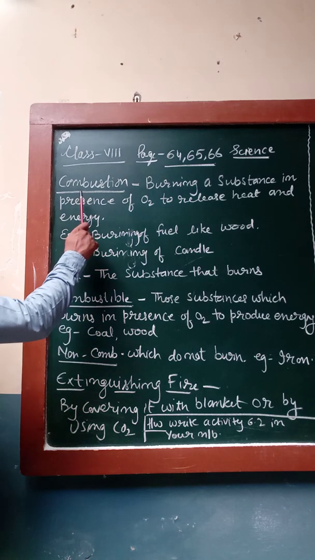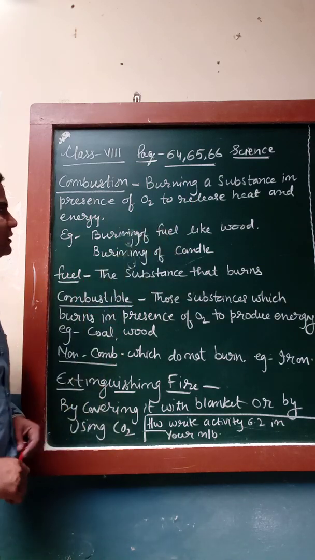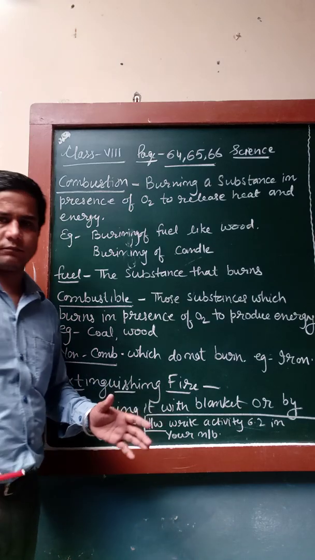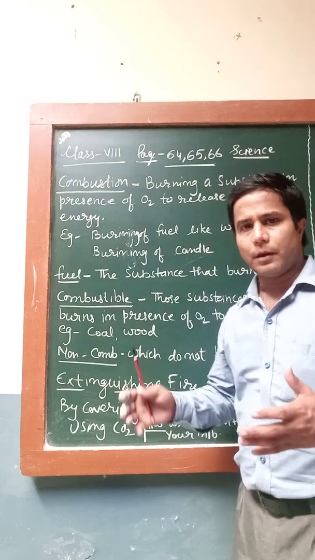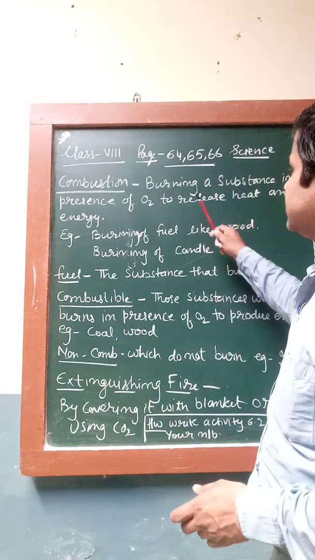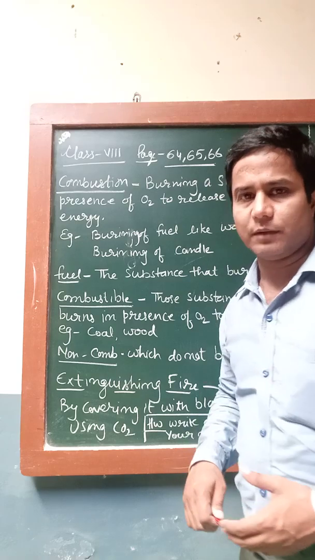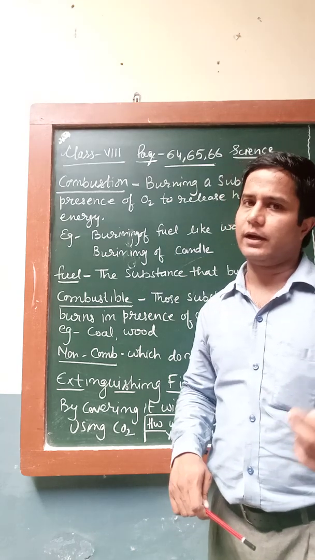So what is combustion? First topic: burning of a substance in presence of oxygen to release heat and energy. Anything that can be burned is considered a combustible substance, and when it burns in presence of oxygen, it releases heat energy and light energy.